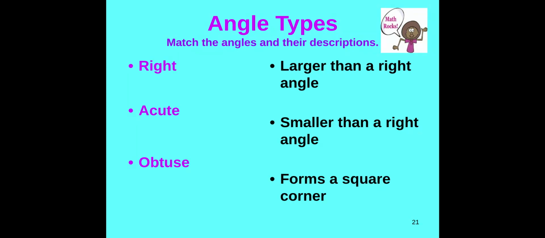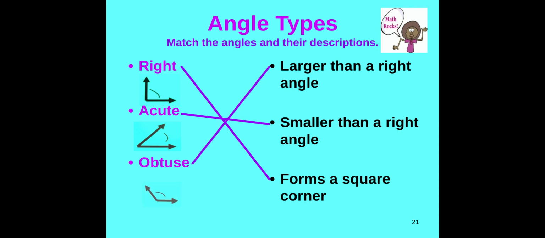Just like I was saying, a right angle forms a perfect L-shaped square corner. You can use the corner of a piece of paper to prove it. Anything smaller than that is acute and little, and anything larger than a right angle is obtuse.